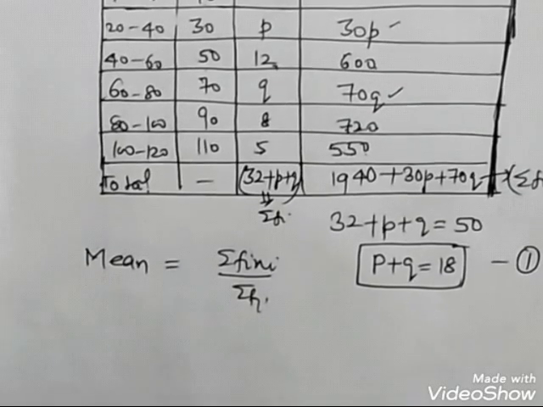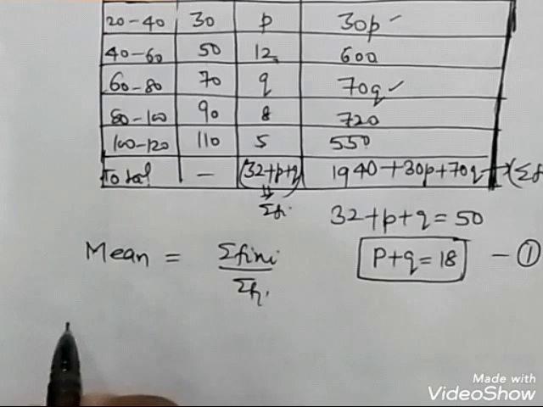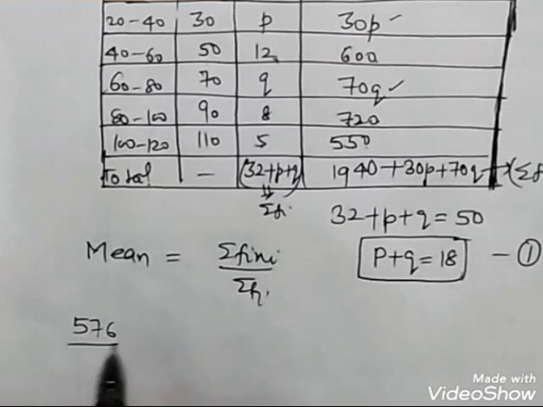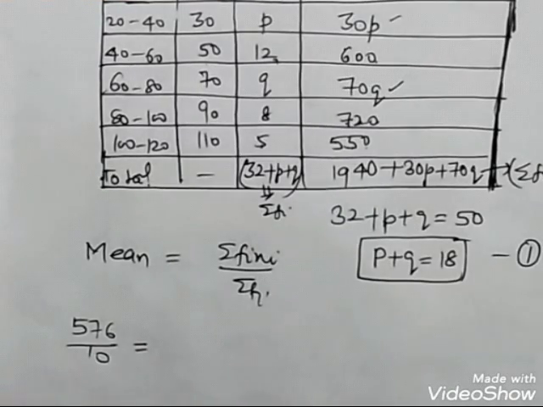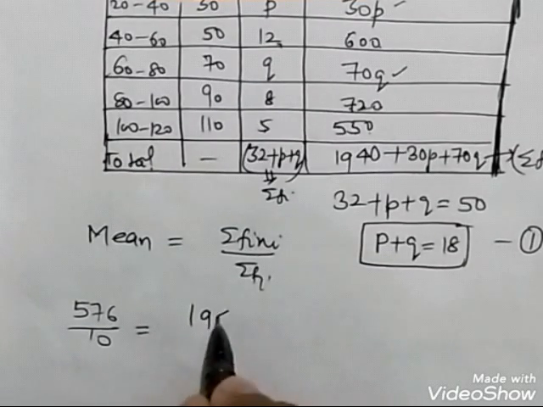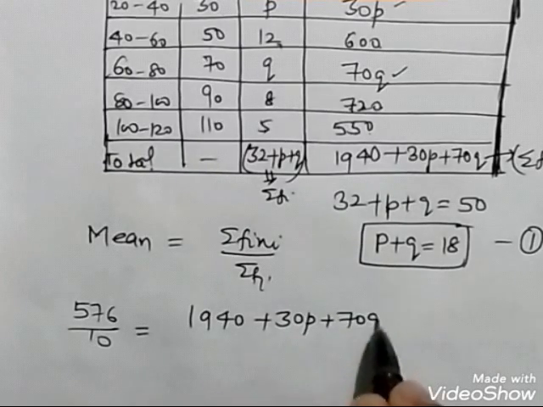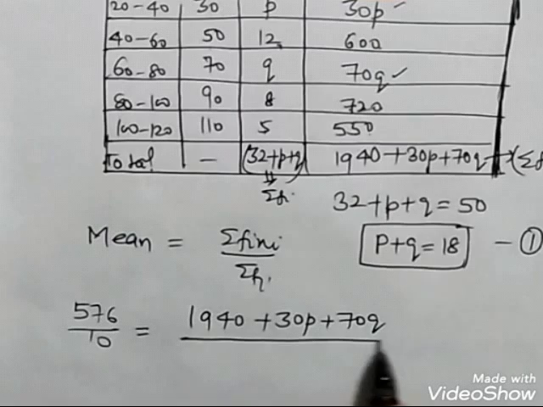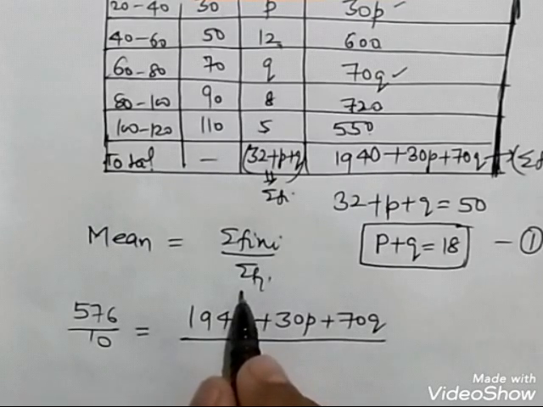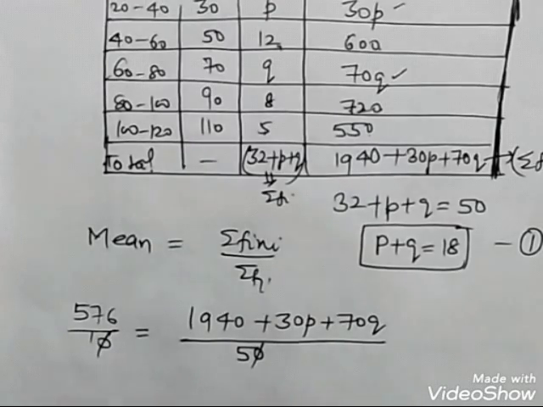Our mean is 57.6 given to me. So write it like this. Sigma of fixi is 1940 plus 30p plus 70q upon sigma of fi. Sigma of fi is 50.